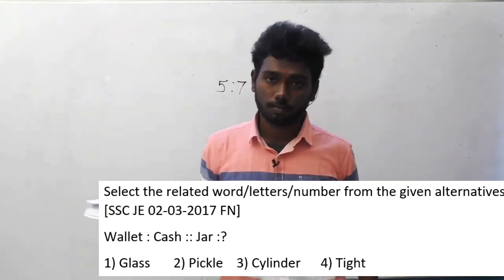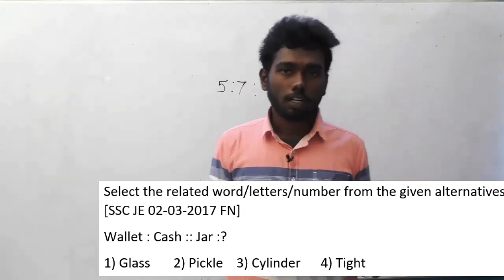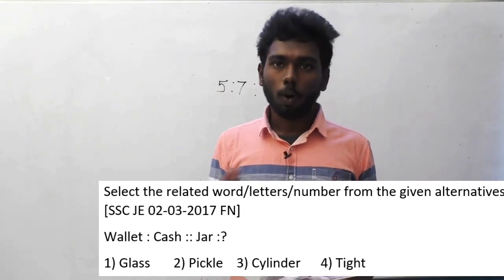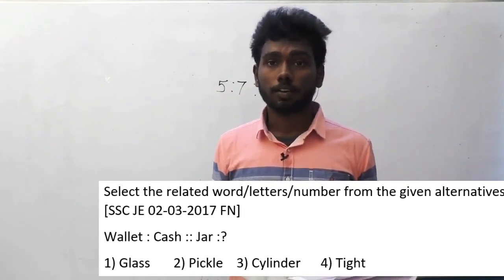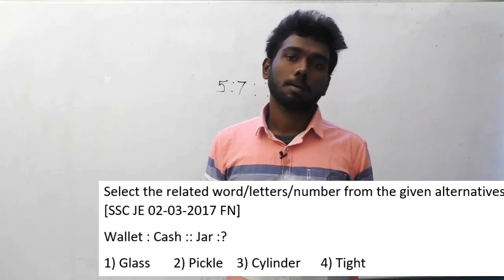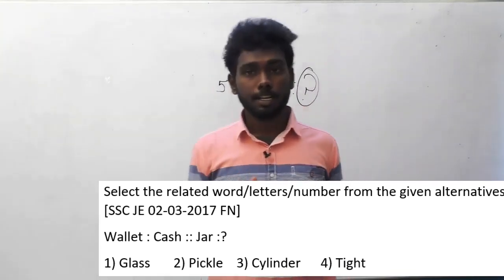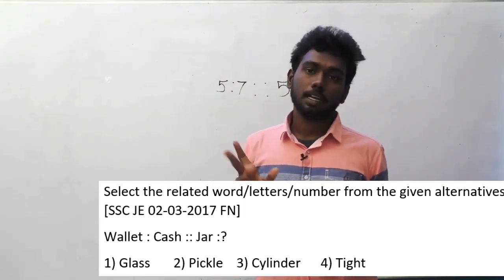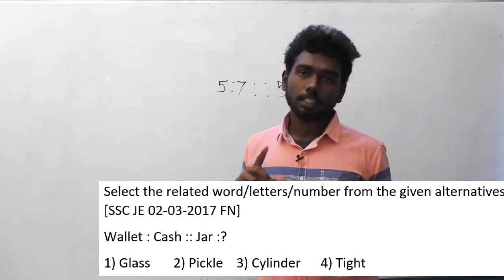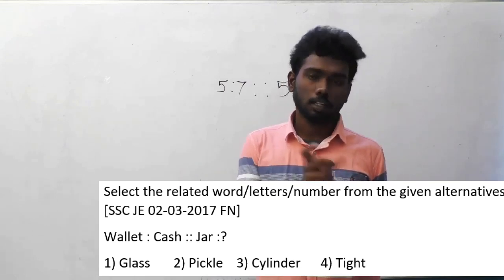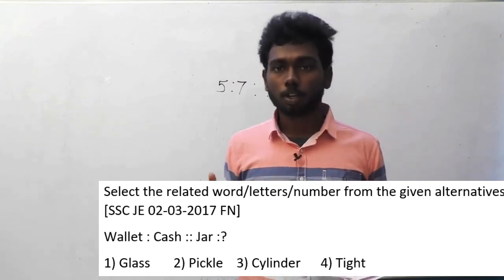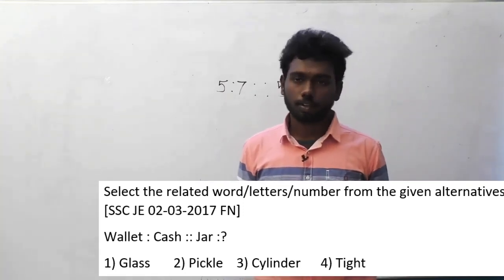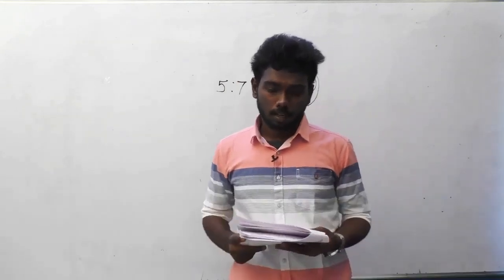Why is pickle the answer? When getting the relation between wallet and cash, you can place cash inside a wallet. What can you place inside a jar is the question. Obviously, you can't place a glass inside a jar, because the jar may be made of glass, but you can't place a glass. A jar may be in a cylindrical shape, but you can't place a cylinder. The question is what we can place. You have to make the question to get the answer. And obviously, the only option which can be placed inside a jar is pickle. So the answer is option B, pickle.